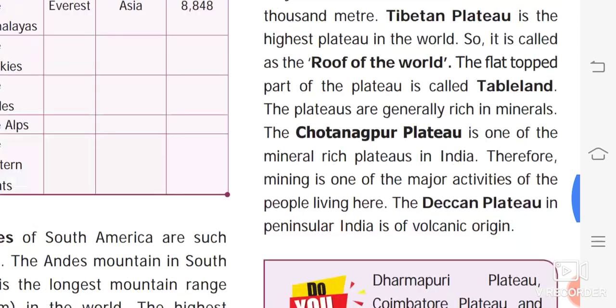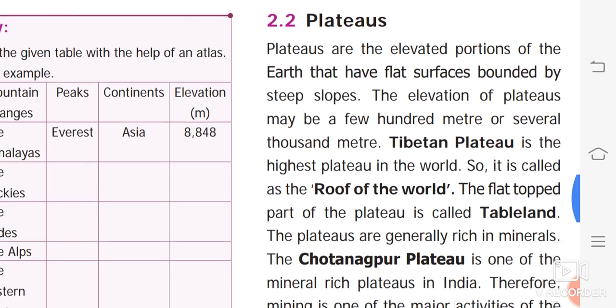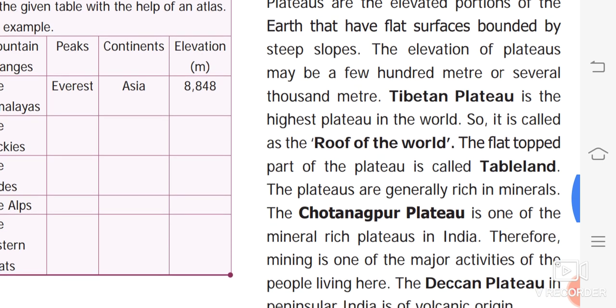Next, plateaus. Plateaus are elevated portions of the earth that have a flat surface bounded by steep slopes. The elevation of plateaus may be a few hundred meters or several thousand meters. We call it peedabhoomi in Tamil. What is a plateau? Peedabhoomi. The Tibet plateau is the highest plateau in the world. We can say that one is the roof of the world. The flat topped part of the plateau is called tableland.